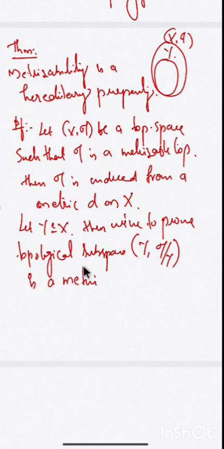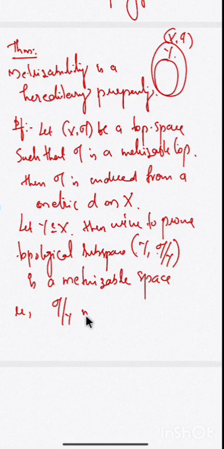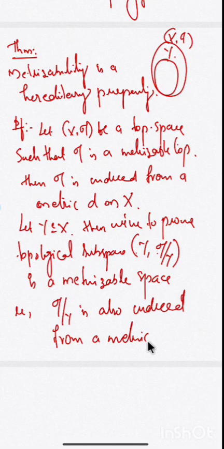What is the topology on the subspace? That is tau restricted to Y. We have to prove that the topology on Y, tau restricted to Y, is also induced from a metric. This is what we want to prove. We already have a metric d on X. In order to prove tau restricted to Y is induced from a metric, we want a metric on Y, and the corresponding topology developed from that metric is actually equivalent to tau restricted to Y. This is what we are looking for.